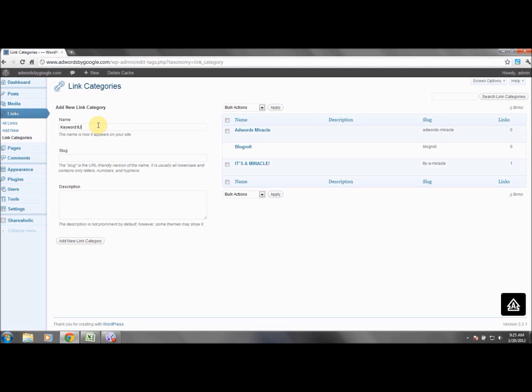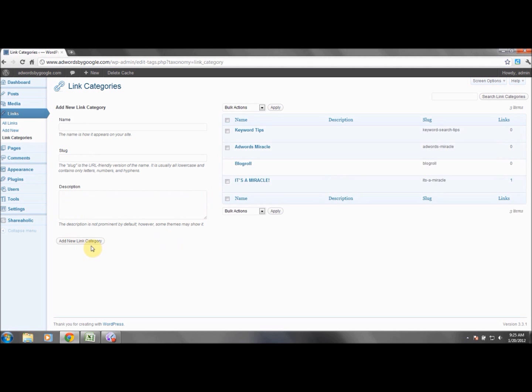We'll call it keyword tips, and then our slug will be, let's just stay with keyword search, keyword search tips. You can add a description to it. I wouldn't. You should know your business well enough, but some people are thorough and they're going to do that anyway. So this is what you do, and then you can just add a new link category and it will be right there.